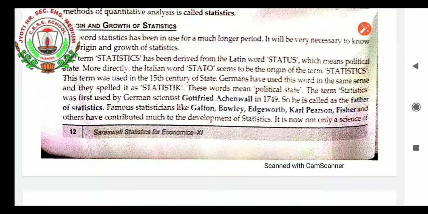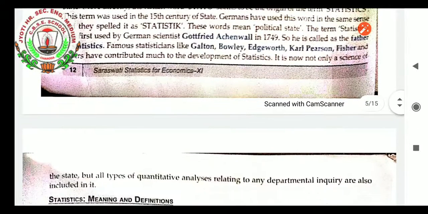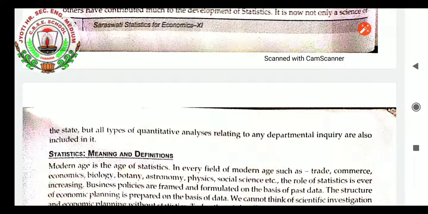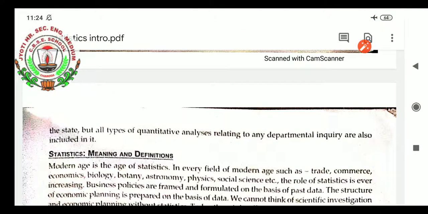This term was used in the 15th century for the state. You can understand when economics and statistics came into this world. Germans used this word in the same sense, and they spelled it statistik. The spelling you can see is different. These words mean political state. The term statistics was first used by the German scientist Gottfried Achenwall in 1749, so he is called the father of statistics. Famous statisticians like Galton, Bowley, Edgeworth, Karl Pearson, Fisher and others have contributed much to the development of statistics. It is now not only a science of the state, but all types of quantitative analysis relating to any department or inquiry are also included in it.